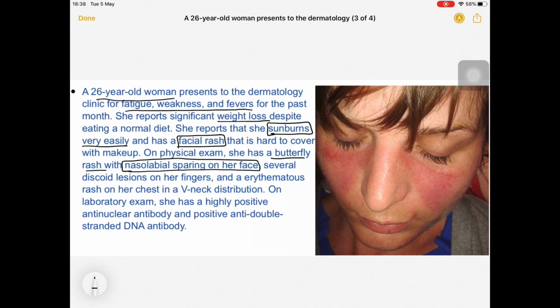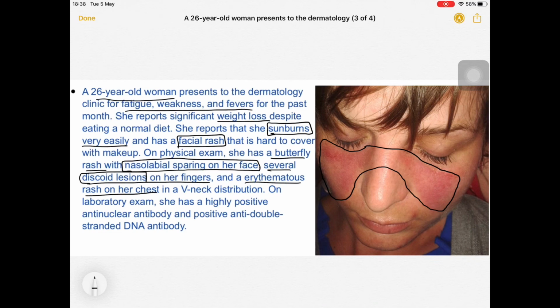Okay, so I told you that thing. So look at this rash over here. I told you in the image section already. So you can see this kind of rash which is actually appreciated in SLE. Okay, this is a butterfly rash. Further, she has several discoid lesions on her fingers. I told you that there can be damage of the sebaceous gland which can lead to the discoid lesions. Okay, I explained it to you with the help of an image also.